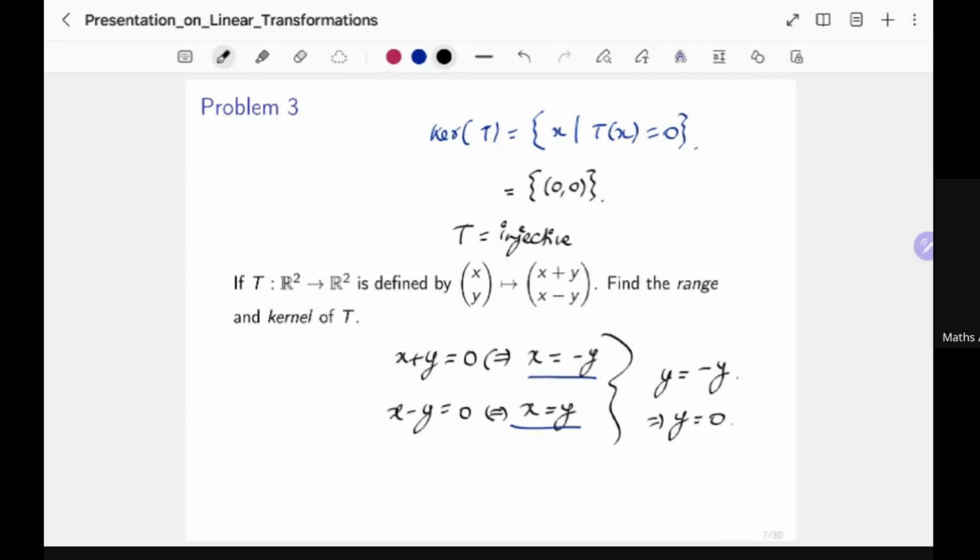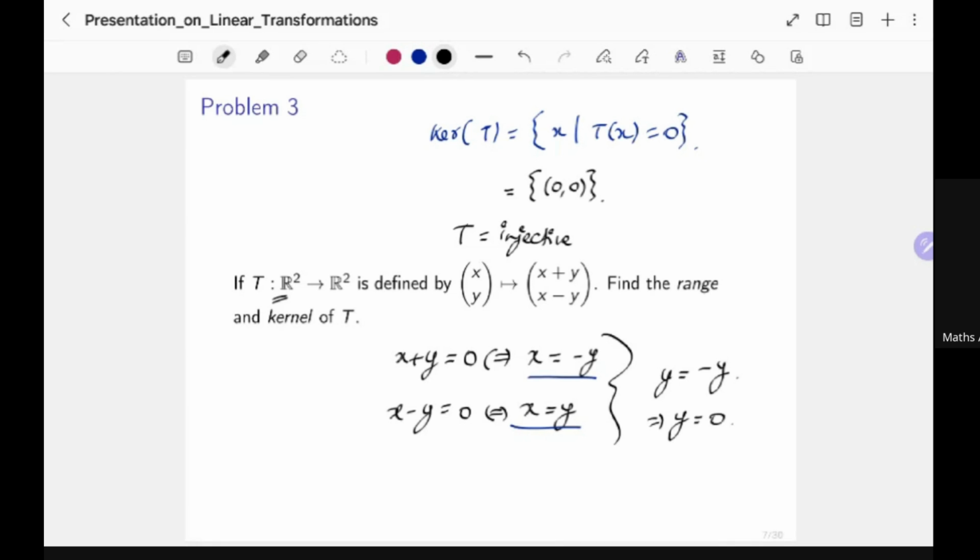Now remember, from the rank nullity theorem, that the dimension of the kernel plus the dimension of the image of T has to be equal to the dimension of this one, which is of course 2. Since the kernel is just the 0 vector, the dimension is 0, which means that the dimension of the image of T is 2, which actually means that this is surjective.